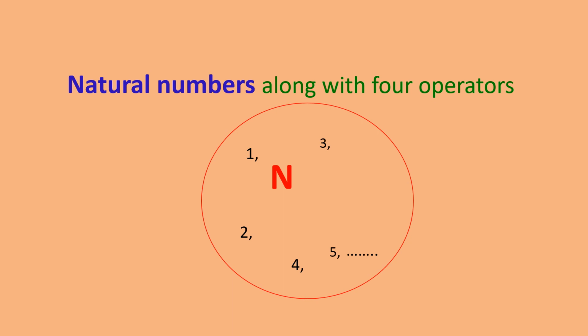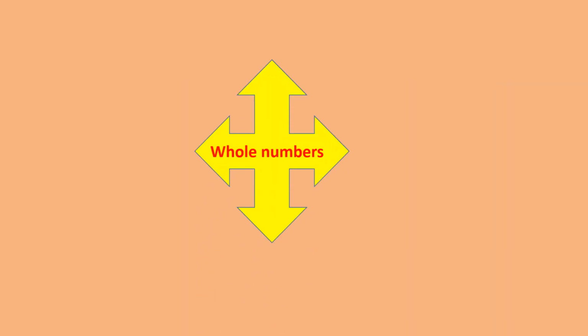Let's go for the next part. Now we will talk about whole numbers. As you have seen, in natural numbers certain things were not fulfilled, so we started whole numbers. And this we have done because the invention of zero took place in India. So now we will apply all four operators and see what we get, as we have done for natural numbers. First we will see addition.